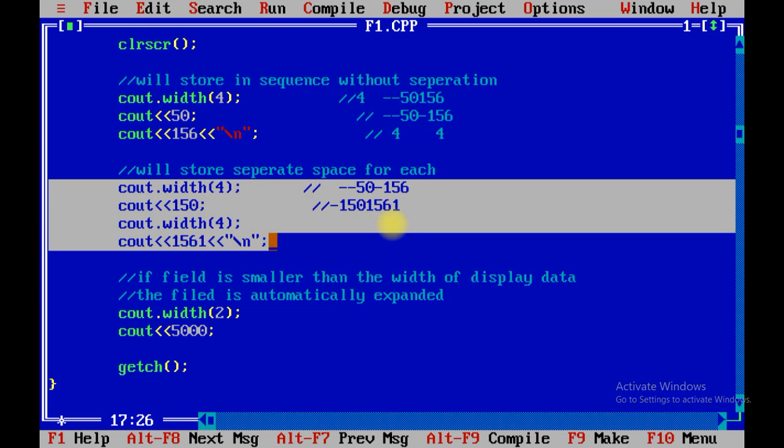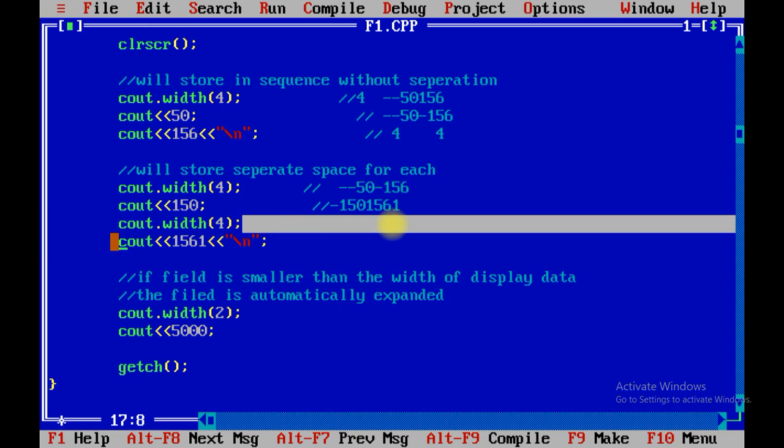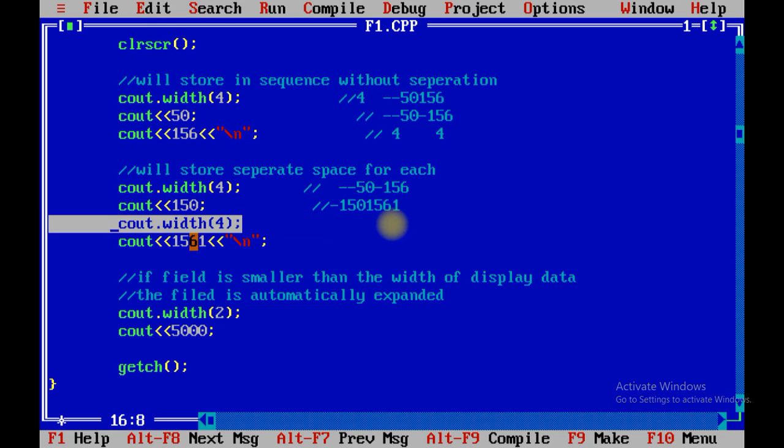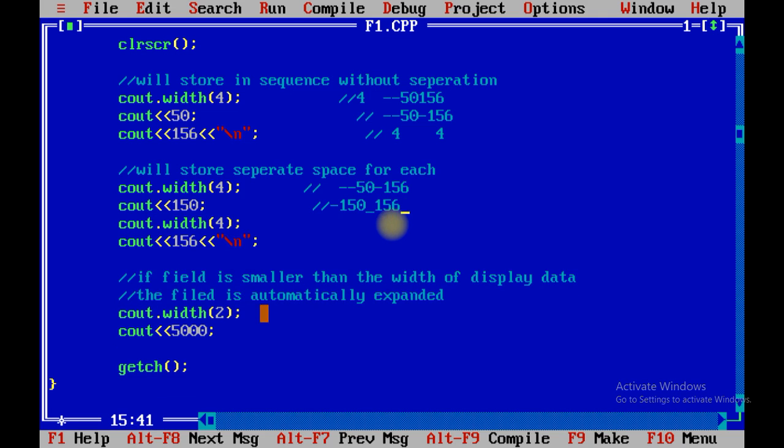In this case we have used 2 different width functions. For the first number we have used 150, so it will put only 1 space. For the second number we have used 4 digits, so it will not put any space. Similarly, if I remove 1 number, it will put 1 space over here and print on the screen.